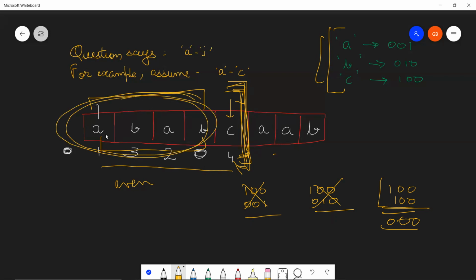The rest were forming pairs. Since they were forming pairs, their resultant was 0. And since this just formed a new pair with one of the available characters, this would mean that this C was occurring only one number of times. And again, you have found your wonderful substring. Because AB is coming an even number of times, this C is coming an odd number of times. So you have found a wonderful substring.